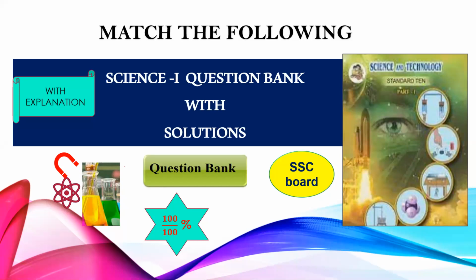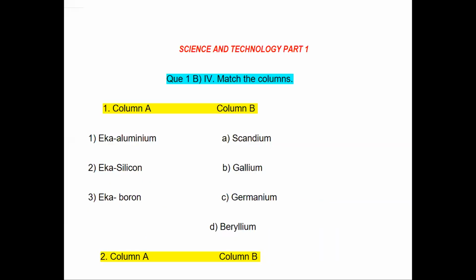Today we are going to discuss Science 1 question bank solution of Match the following. Let us start with the first question. Question number 1B, 4. Match the following. In column A, Eka aluminium, Eka silicon, Eka boron is given.